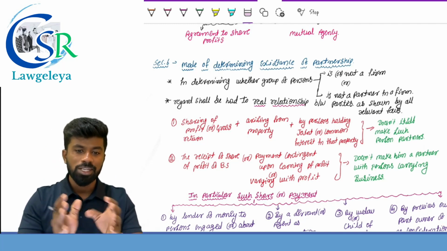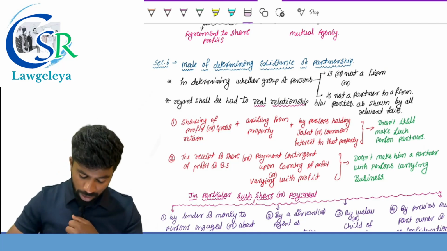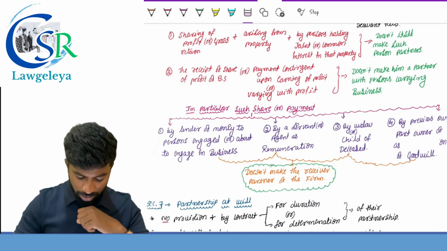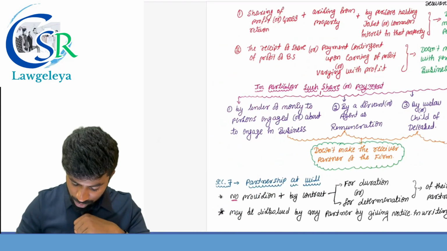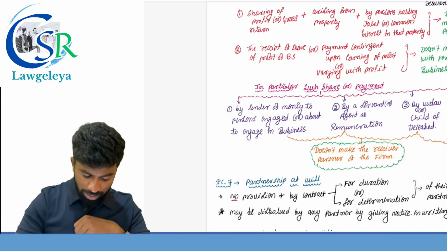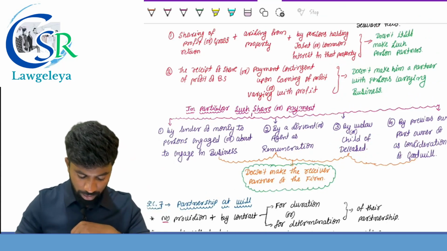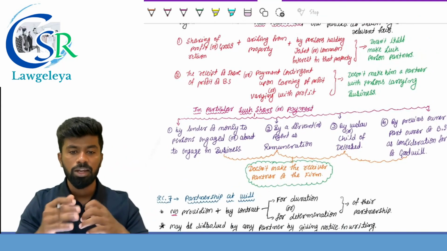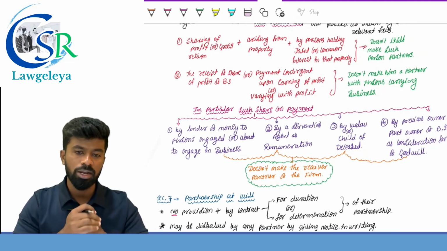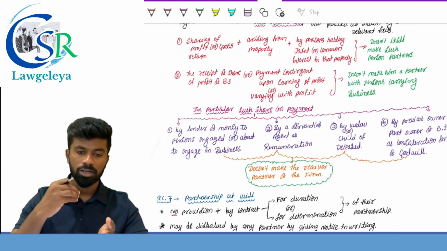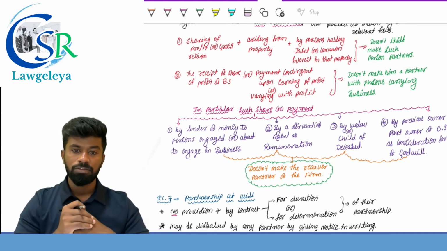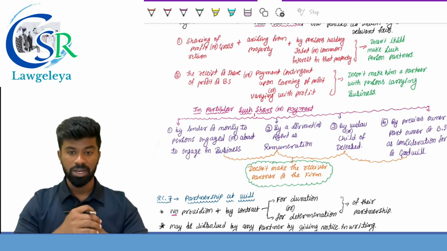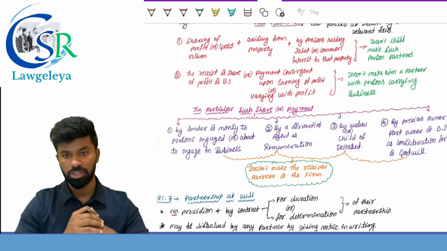In particular, such receipt of a share in the profit or a payment by the following four persons is not considered as what? They are not considered as partners. Who are they? The first one is the receipt of such share of profit or a payment by a lender of money to the person who is engaged or about to engage in the business. If a creditor gives a loan to the partnership firm, and for that loan he is getting a share in the profit, is he called a partner? No. Second one, by a servant or an agent as a remuneration, is he called a partner of the partnership firm? No.